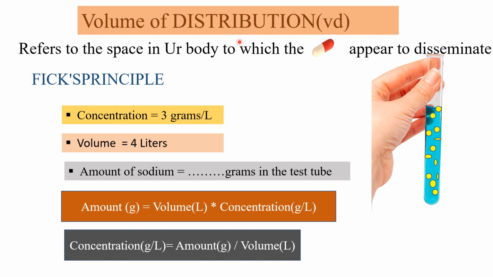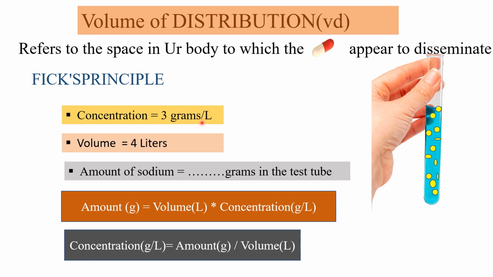Now let's discuss volume of distribution. What exactly is it? It refers to the space in your body to which a drug appears to disseminate, like it appears to spread. For example, concentration. What exactly is concentration? Concentration means how many grams in a liter.